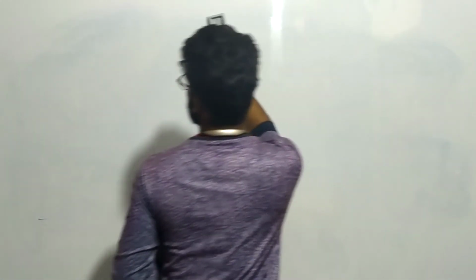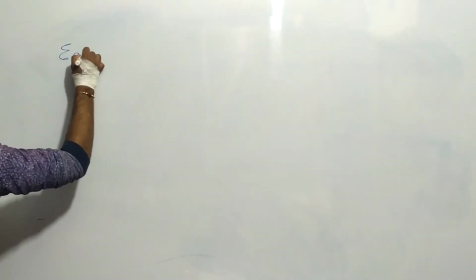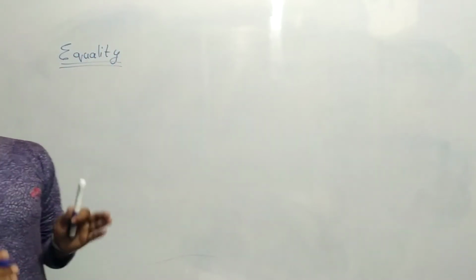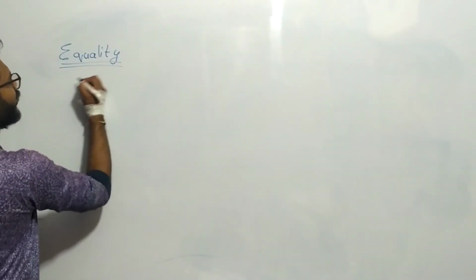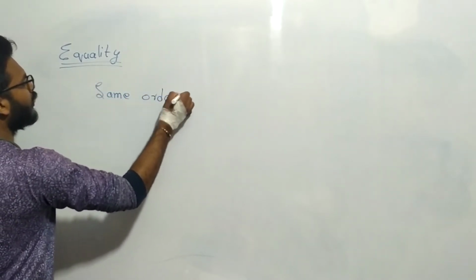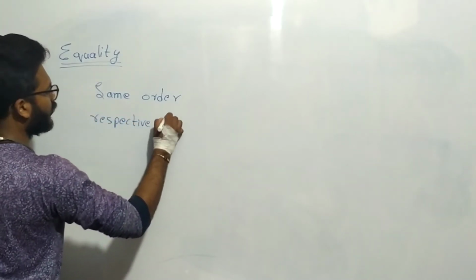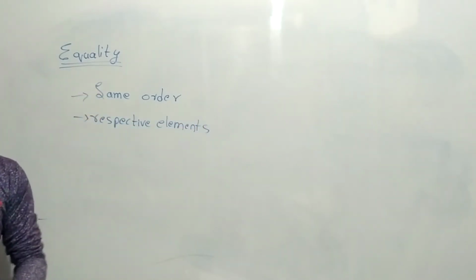Before going to operations, first let us see what is equality of matrix and what is transpose of a matrix. First one, equality or equal matrices. When can we tell two matrices are equal? When they are of the same order, and respective elements are equal. Then only you can tell those two matrices are equal.